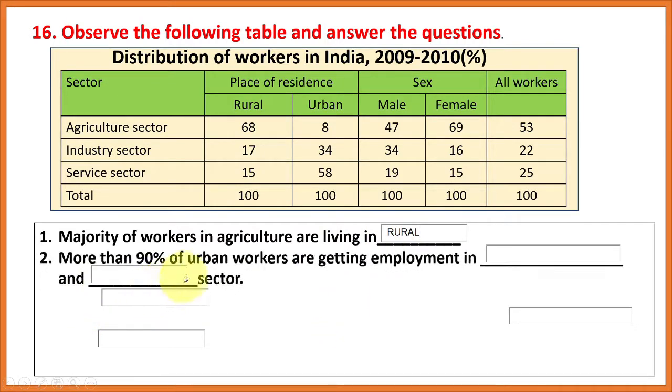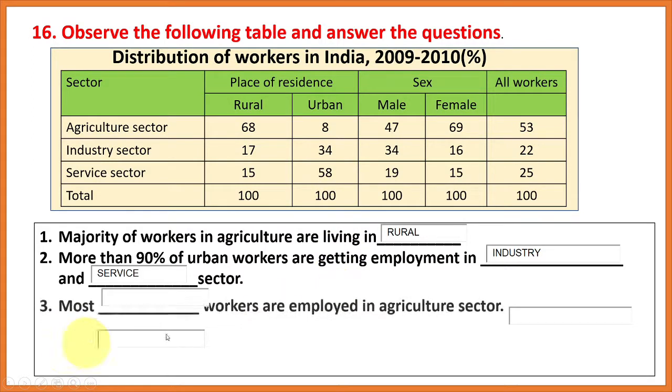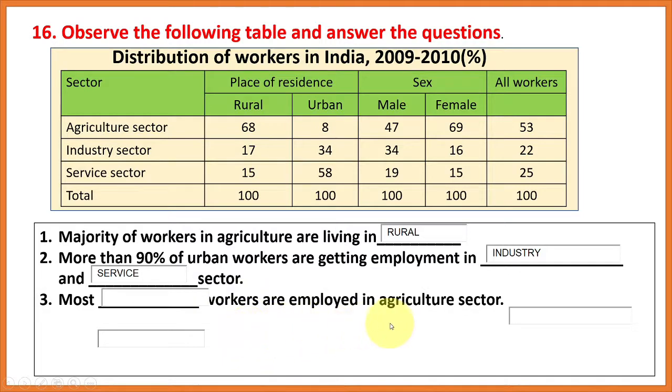More than 90% of urban workers are getting employment in industry and service sector. We can find it easily. Urban area, here we find industry and service sector. Most female workers are employed in the agriculture sector.